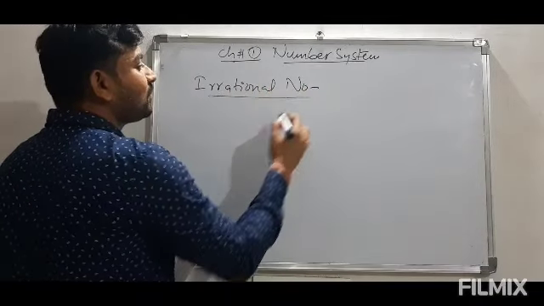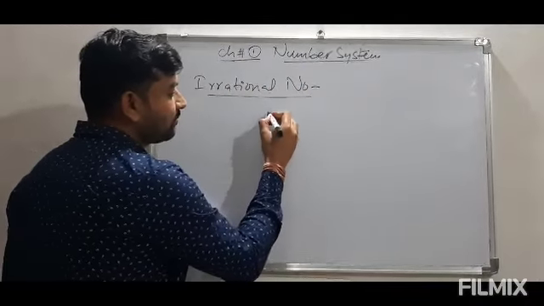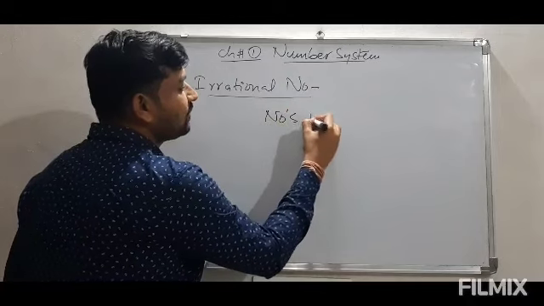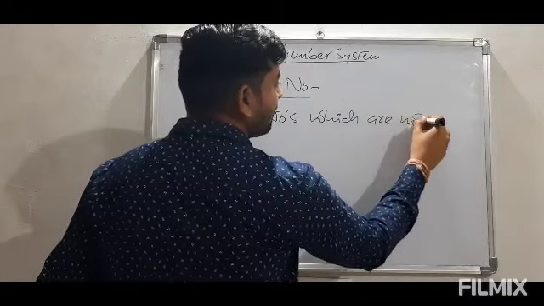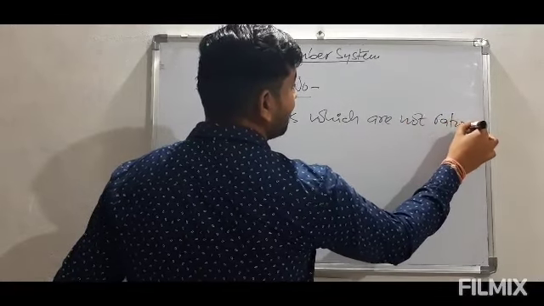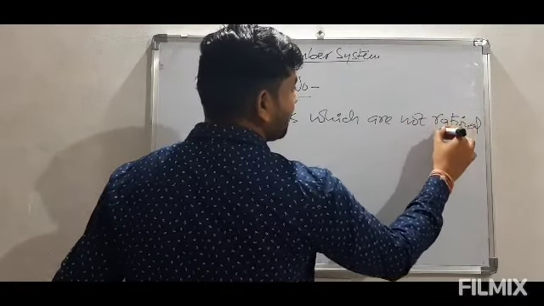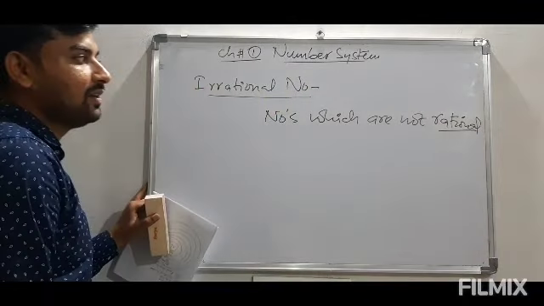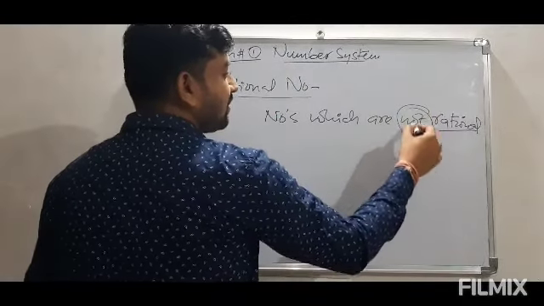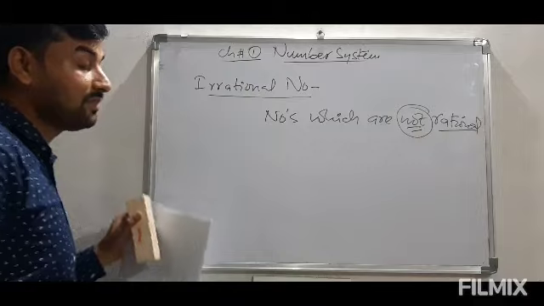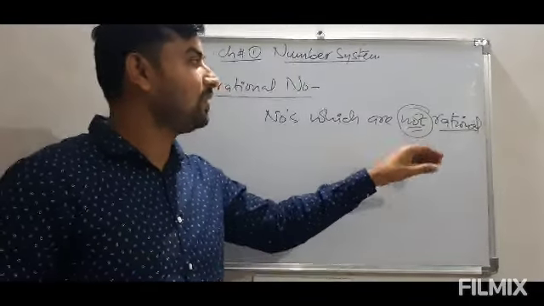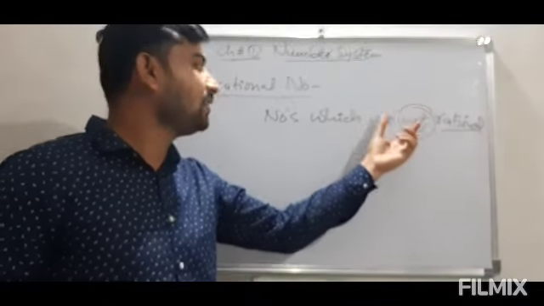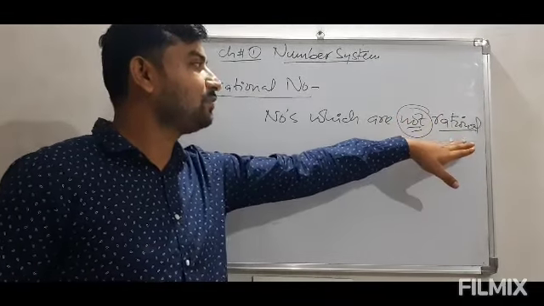In simple terms, we can say the irrational numbers are numbers which are not rational. Now we have discussed the definition of rational number. Here we are using "not rational." It means the numbers which we are able to write in p by q form are rational, but we are writing "not" here before rational.